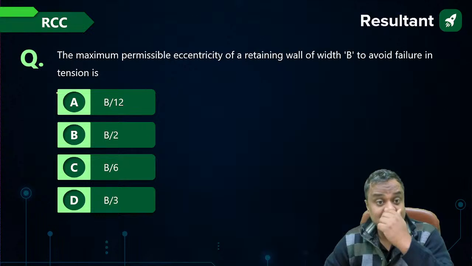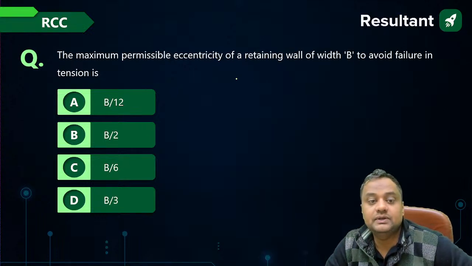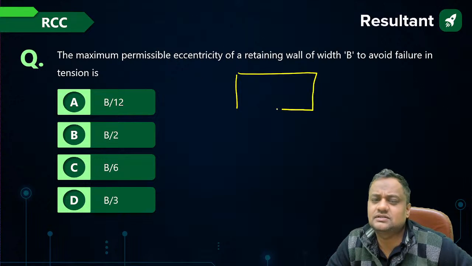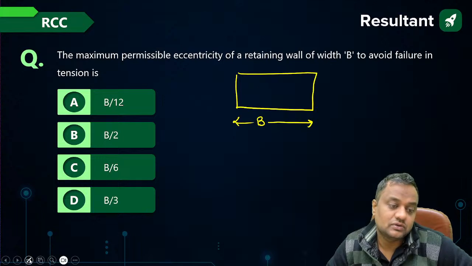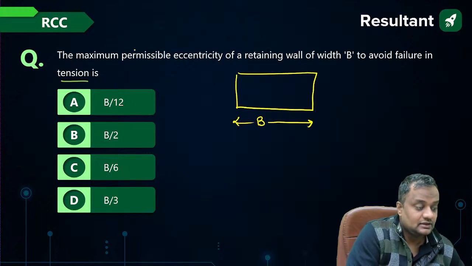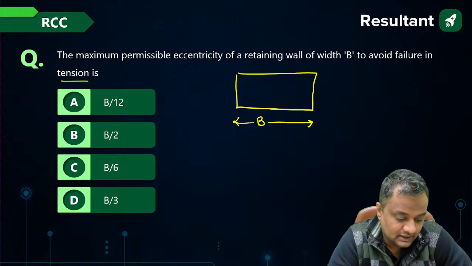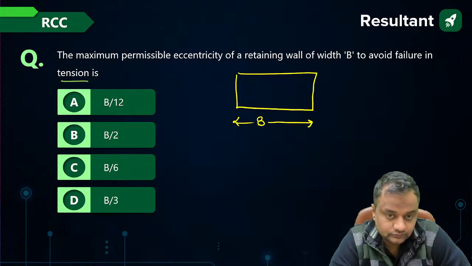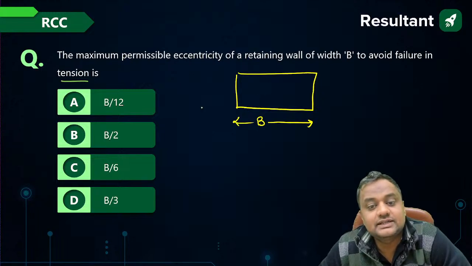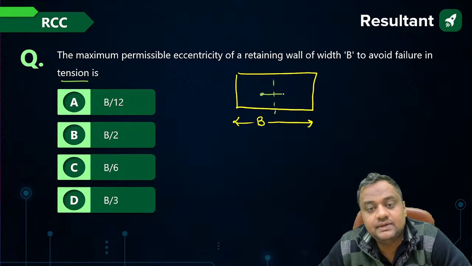The maximum permissible eccentricity of a retaining wall of width B to avoid failure in tension zone. This is a strength of materials question also. What is the eccentricity for no tension? Because brittle materials like concrete are weak in tension. The maximum eccentricity is B by 6, the middle third rule. B by 6 on this side and B by 6 on this side, total B by 3.